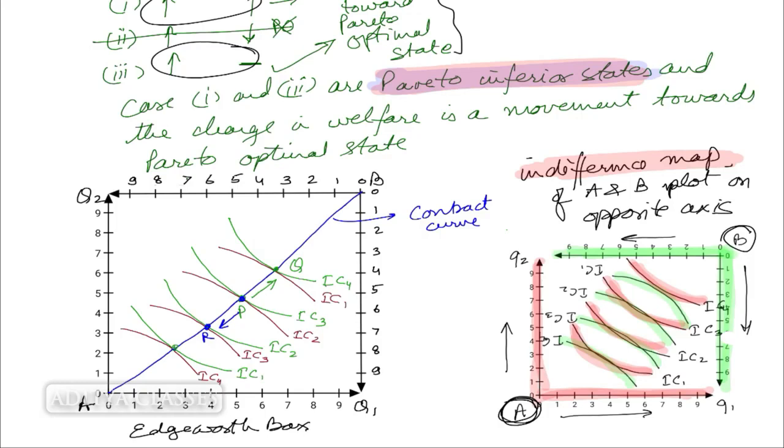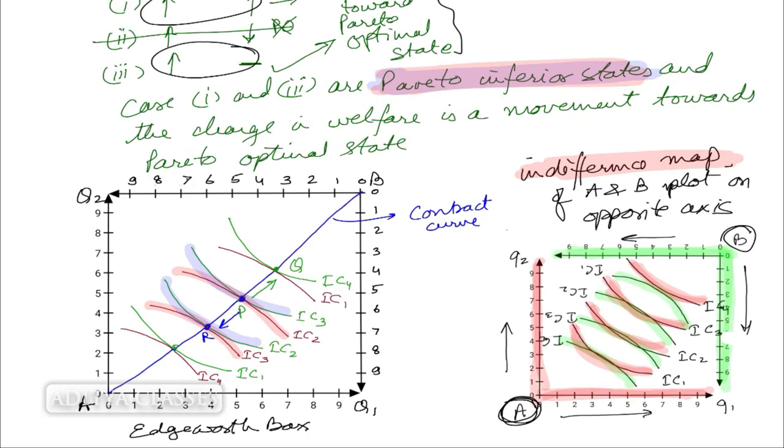In moving from P to R, this was the indifference curve for B. This is also an indifference curve for B. Now, B is moving from indifference curve 2 to indifference curve 3, IC2 to IC3. So, definitely his welfare is improving. B is better off. What happens to A? A was initially sitting at IC3. He has come down to IC2. So, A is not getting better off. In fact, A is worse off.